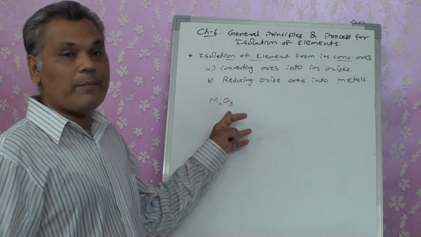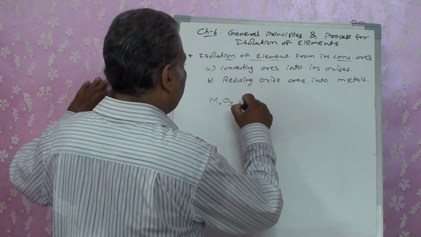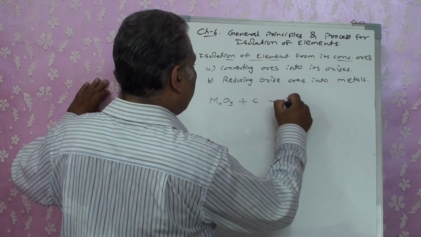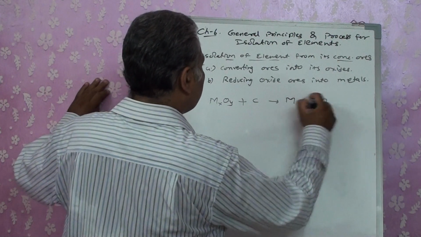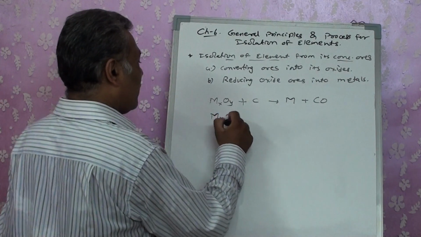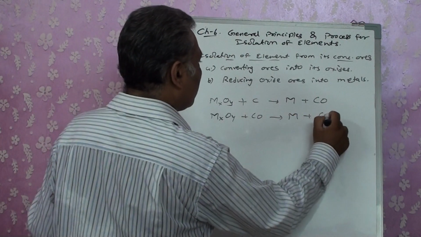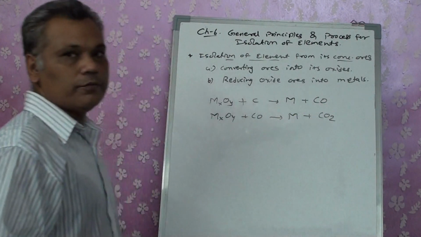We don't know. MxOy reacts with carbon. It gets converted into M plus CO. It can also react with CO. At that time it will convert itself into CO2, right?